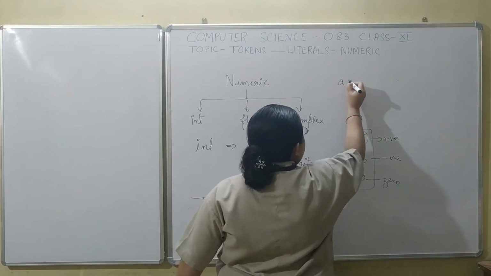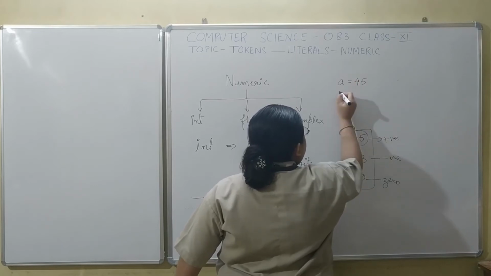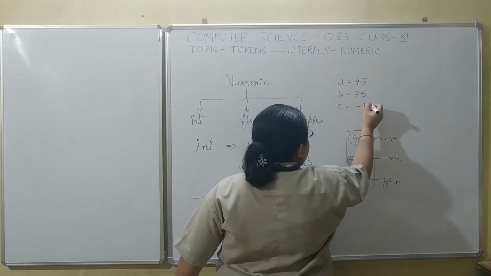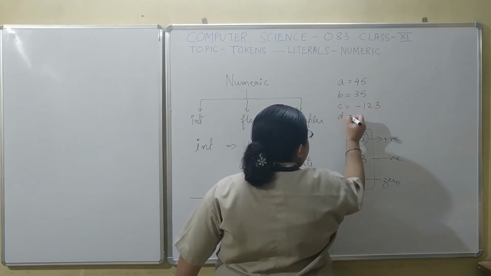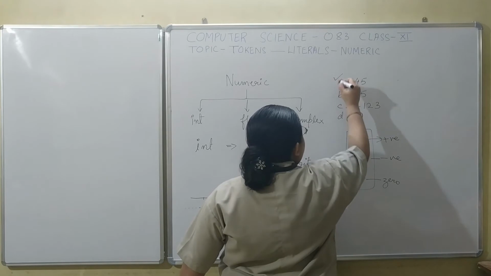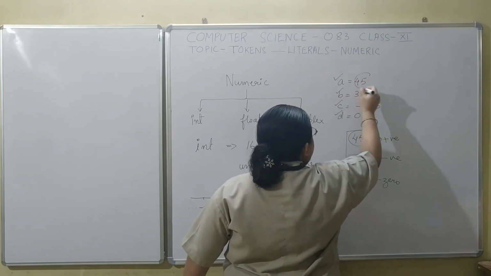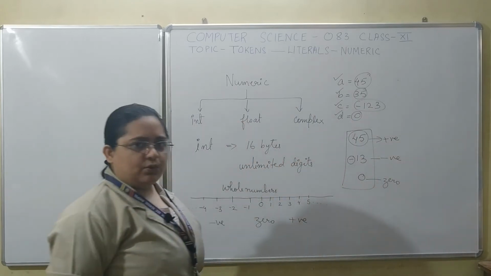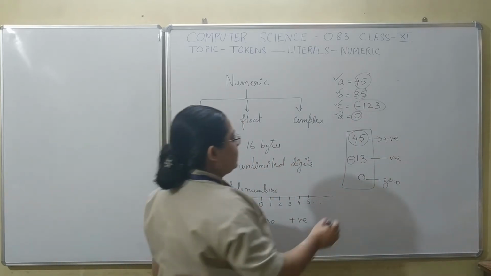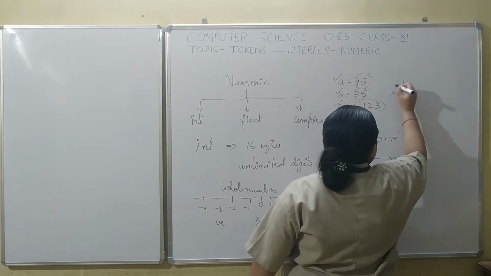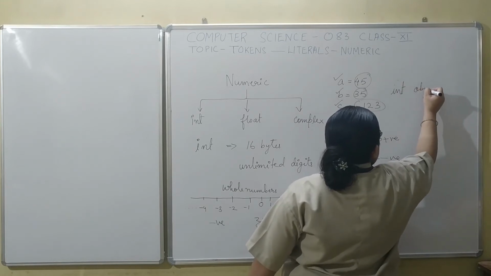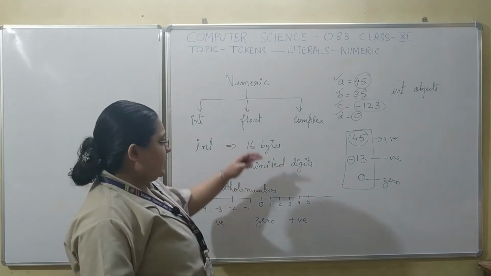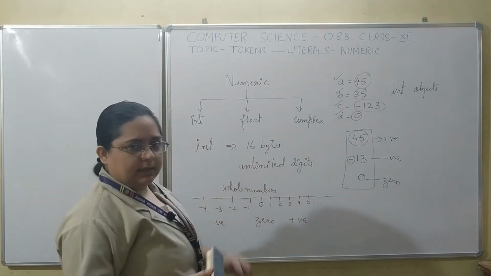Suppose a equals 45, b equals 35, c equals minus 123, d equals 0. This way you can use integer literals to create integer objects in memory.